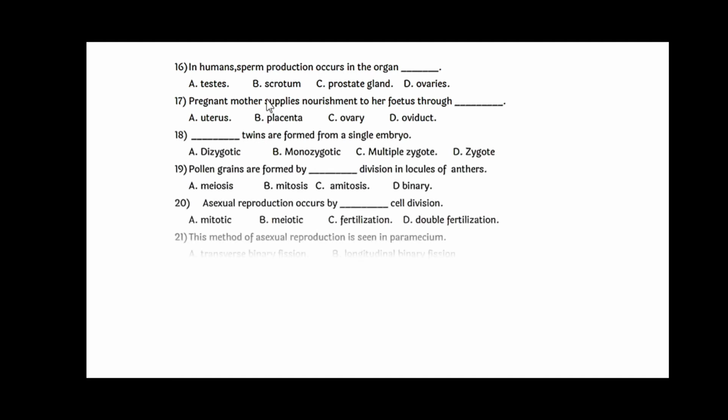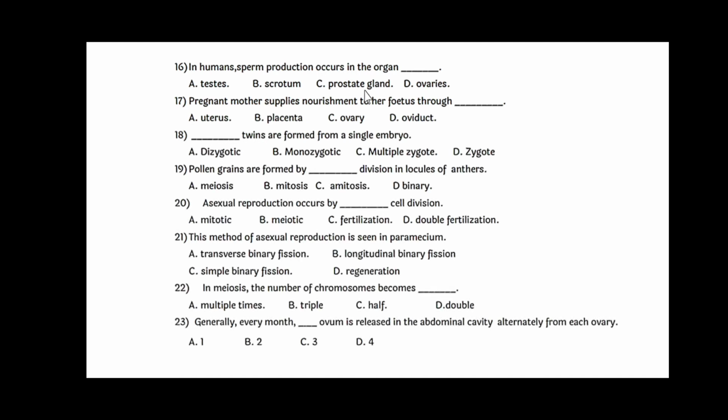In humans, sperm production occurs in the organ called testis. Pregnant mother supplies nourishment to her fetus through placenta. Dash dash twins are formed from a single embryo, and that is monozygotic. Pollen grains are formed by dash dash division in locules of anther. The answer will be meiosis.